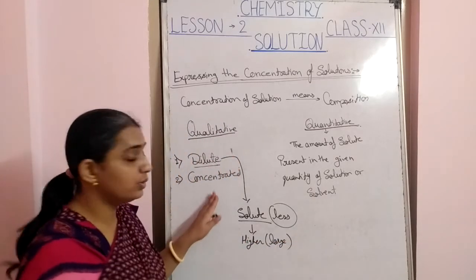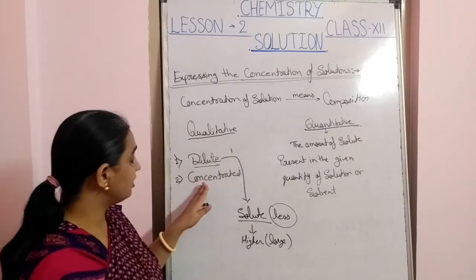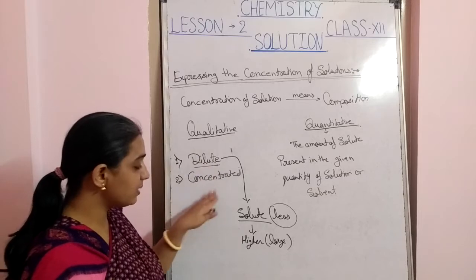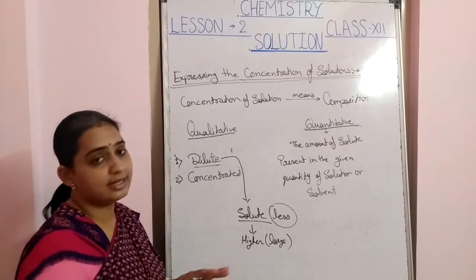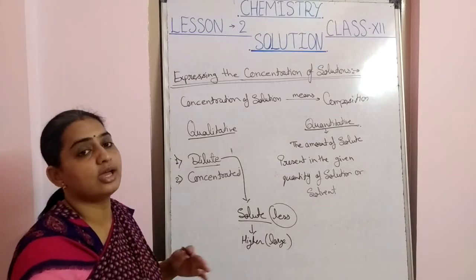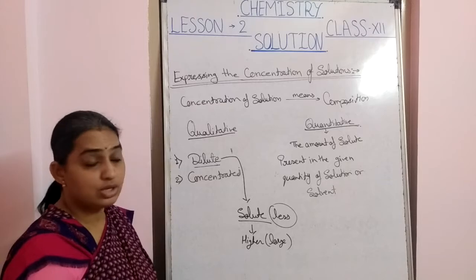But this type of description is confusing because it does not make clear how much solute is present and how much solvent is present in the solution.